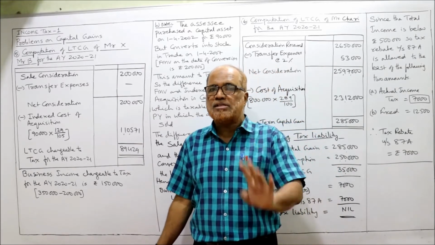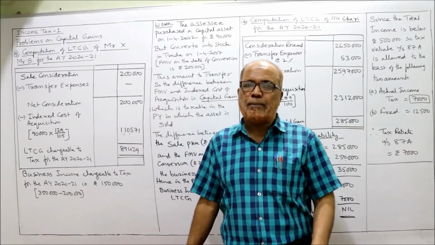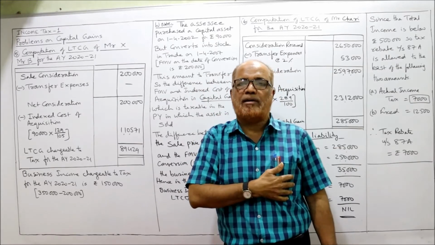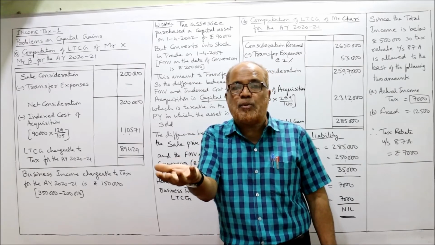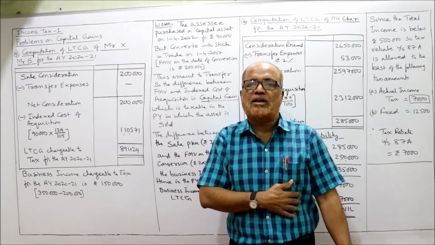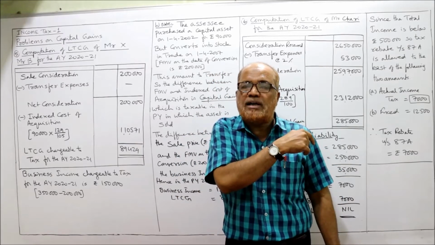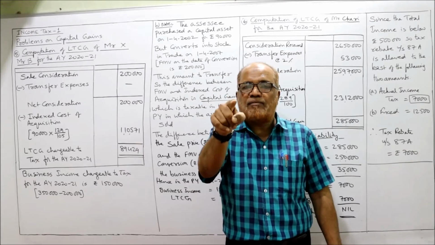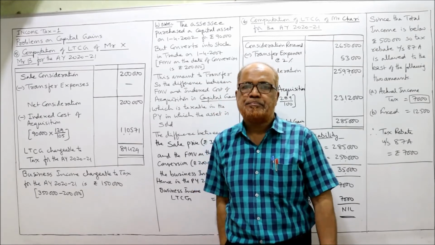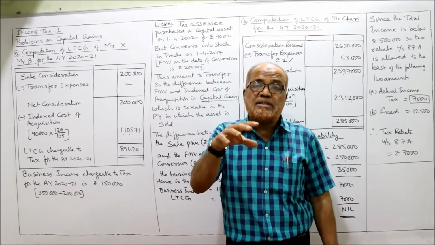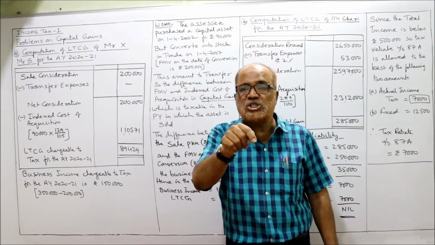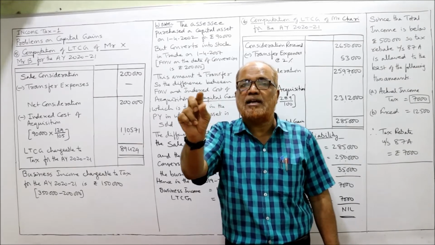Actually, 2 incomes are there. One business income, one capital gain. Capital gain is the conversion from capital asset to stock in trade, and business income is the sale proceed he has received minus FMV. Sale proceed 3,50,000 and fair market value on the date of conversion is 2 lakh. So 3,50,000 minus 2 lakh, 1,50,000 is the business income. Business income and capital gain is fair market value 2 lakh minus indexed cost of acquisition, will calculate capital gain.